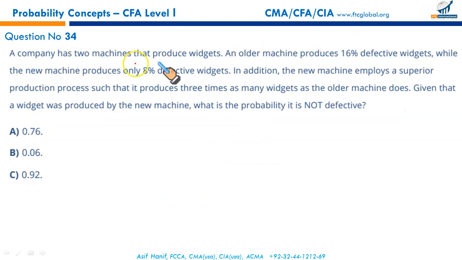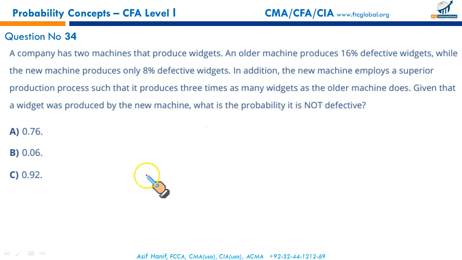A company has 2 machines that produce widgets. An older machine produces 16% defective widgets, while a new machine produces only 8% defective widgets. The new one has a defect rate of 8%, the old one has a defect rate of 16%. In addition, the new machine employs a superior production process, so it produces 3 times as many widgets as the older machine. Not only is it more productive, but its defect rate is also quite lower, almost half of the older one. Given that a widget was produced by the new machine, what is the probability it is not defective?